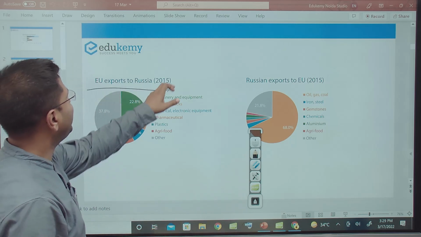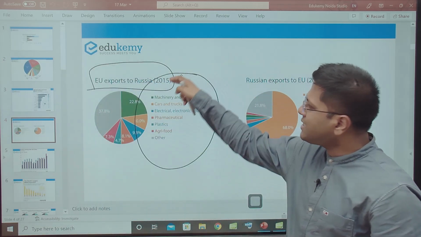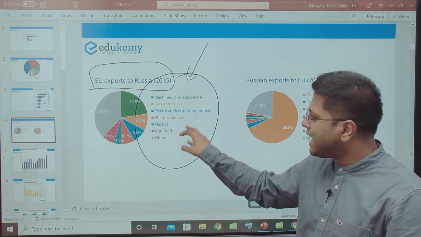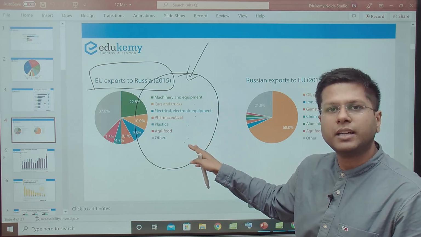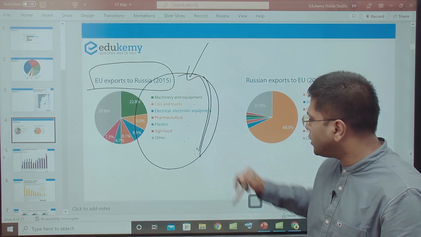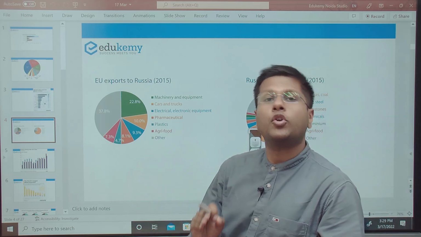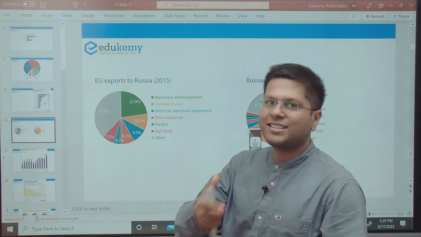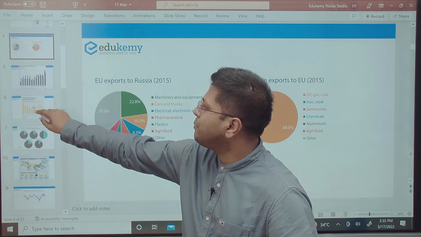EU exports to Russia. See, the Russian economy is also getting impacted, no? So the EU will have fewer ways to sell its items: machinery, equipment, cars, trucks, pharmaceuticals, plastic, agricultural food. The EU will not be able to send as much to Russia, right? Where will it sell? There will be more competition in these products. The price will drop for these products in the international market, right? So this is an indicator for us that these sectors will be more competitive in time, because the prices will drop when availability is more. Supply chain, simple, right? So this is how you can gauge what the impact is going to be.